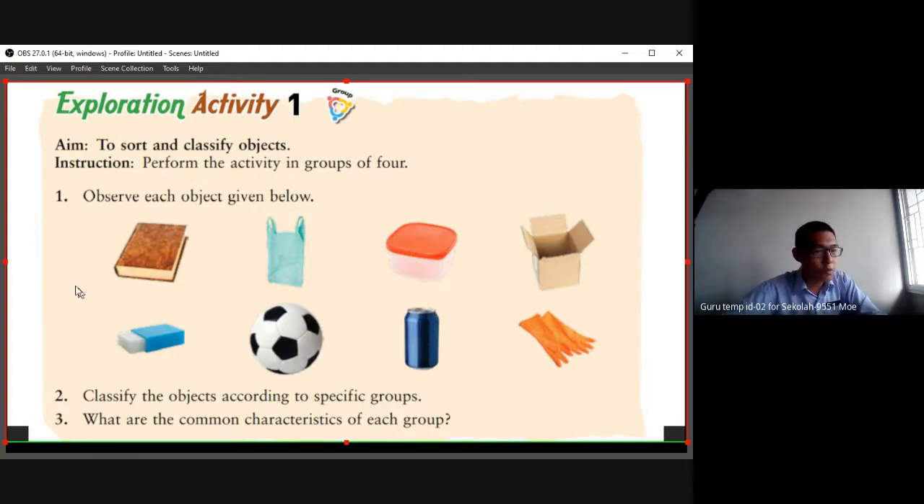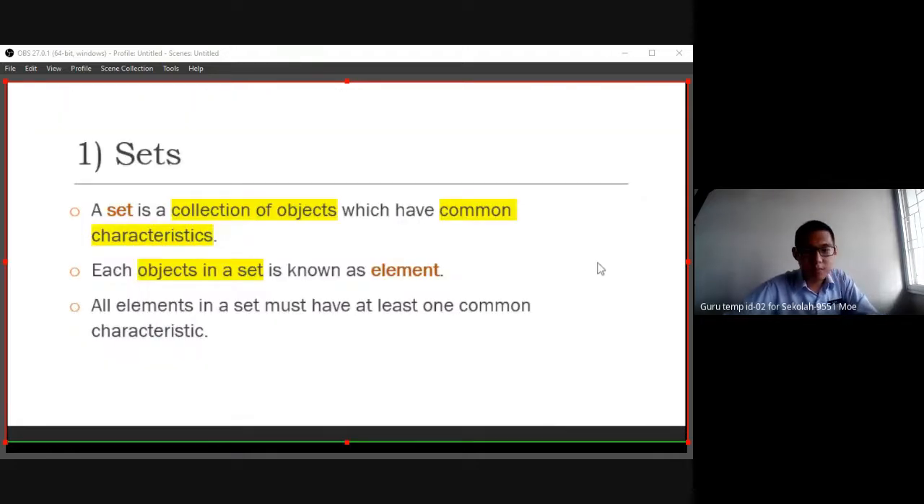So let's continue for this one. Sometimes I need to switch the slide. A set is a collection of objects. Does your textbook have this definition or not? It says classify into the same group. In common language we say a group after we group them, but in mathematics we call it a set.